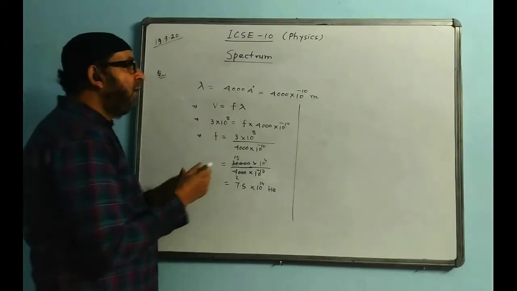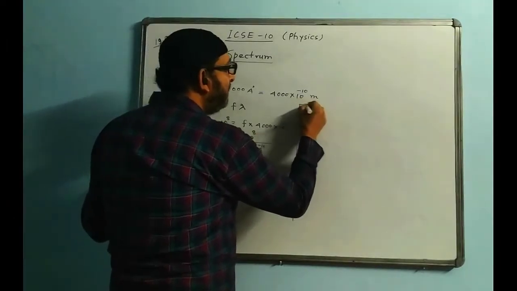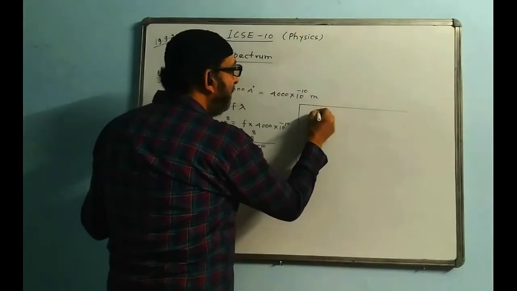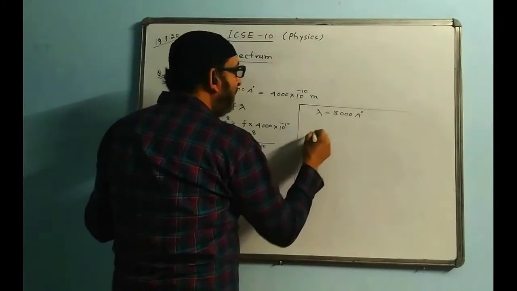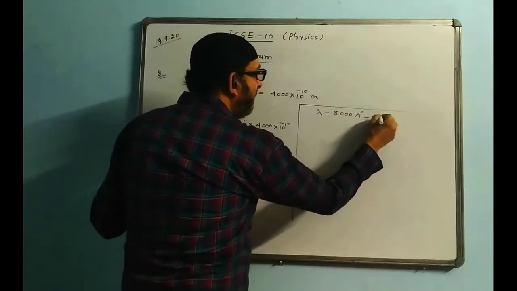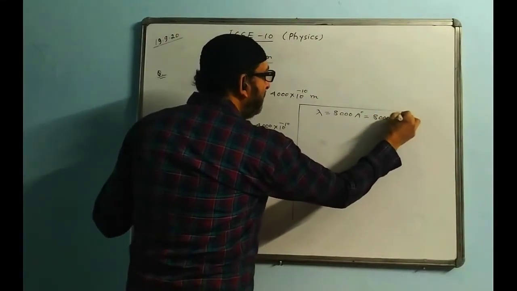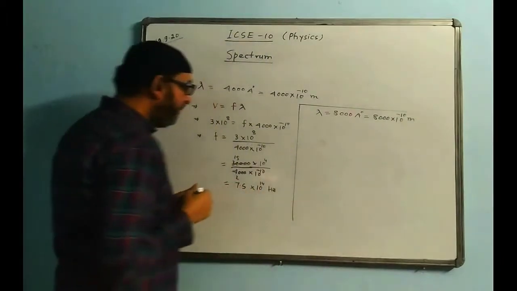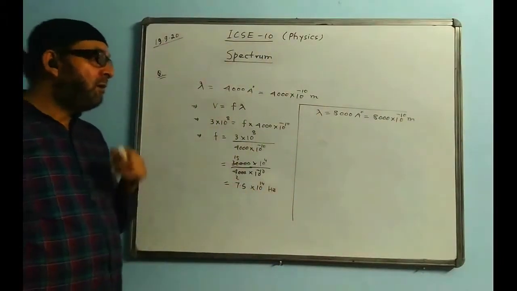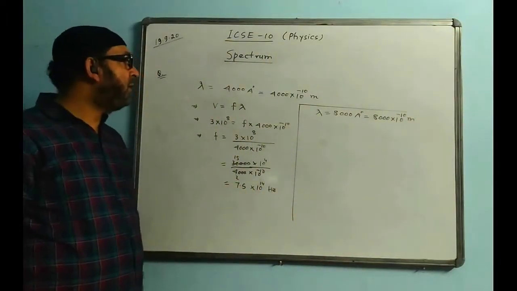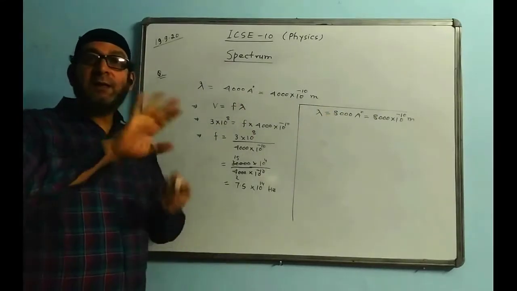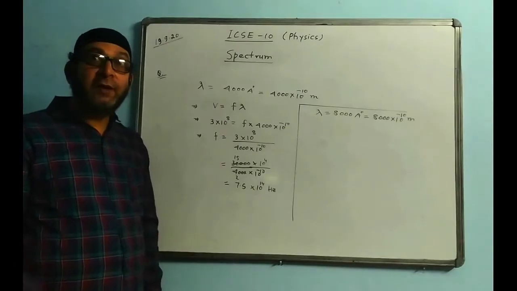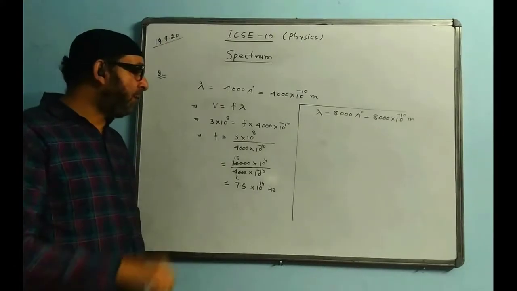Let us check. What is the wavelength of the red light? Here lambda value is 8,000 angstrom, and we are changing 8,000 into 10 to the power minus 10 meter. You can see one tricky method you can use over here. Wavelength was 4,000, now it is 8,000. It is just double. When the wavelength is double, the frequency will be half because they are inversely proportional.